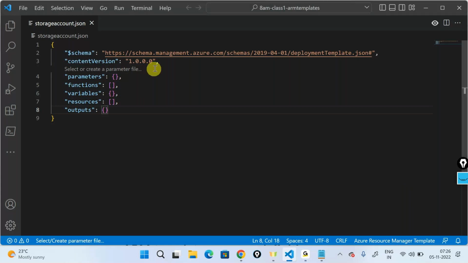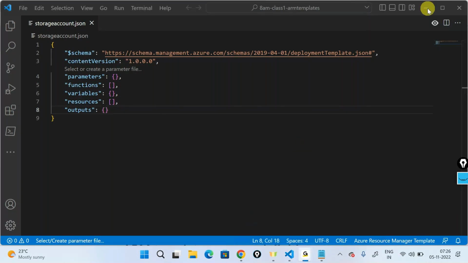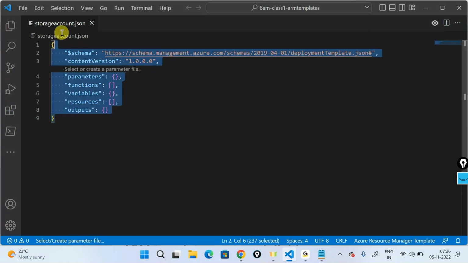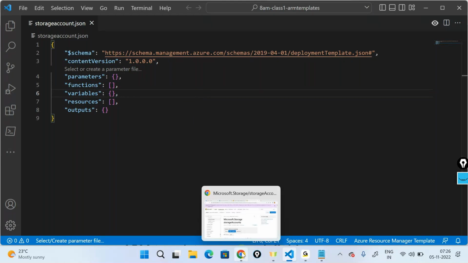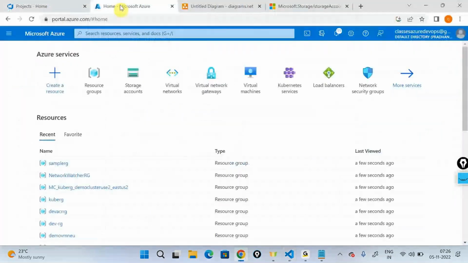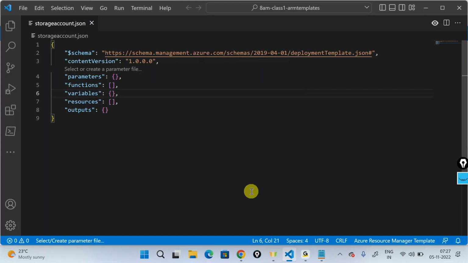What about the JSON files? Can we call up the JSON files or ARM templates? No, we are not calling a resource from the Azure portal. Rather, we're trying to create something which is not existing. As of now, if I go to the Azure portal, I have an empty portal. I deleted a lot of resource groups this morning. So I'm not trying to extract something from the portal. Rather, I'm trying to deploy something into the portal. That's what templates are used for.